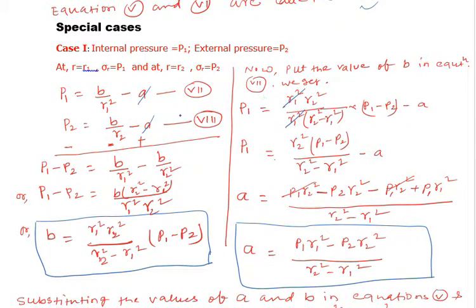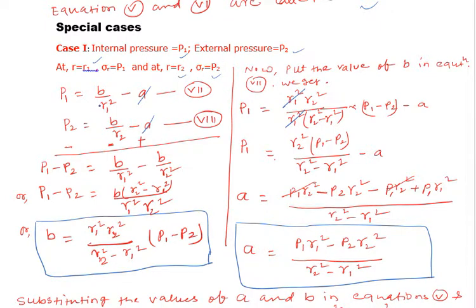Special cases. Case 1: internal pressure is equal to P1 and external pressure is equal to P2. At r equal to r1, which is the internal radius of the cylinder, sigma r equal to P1, and at r equal to r2, sigma r equal to P2.